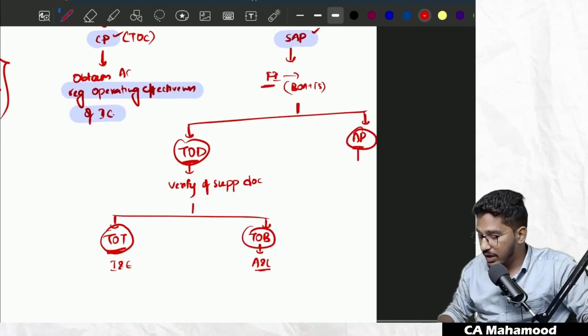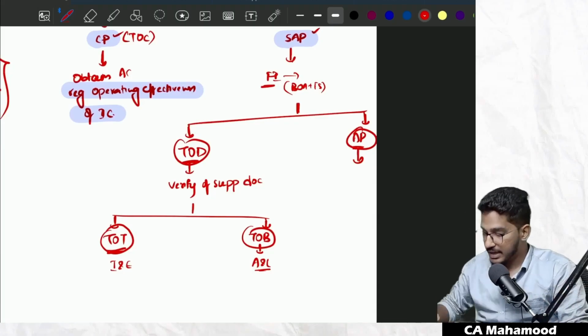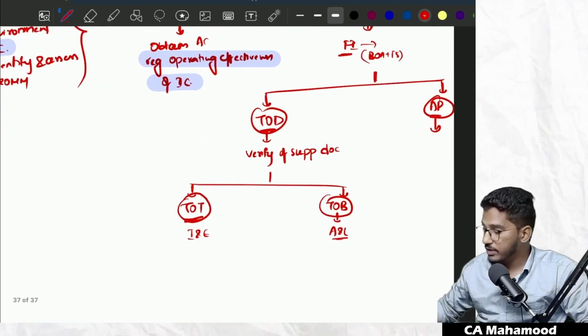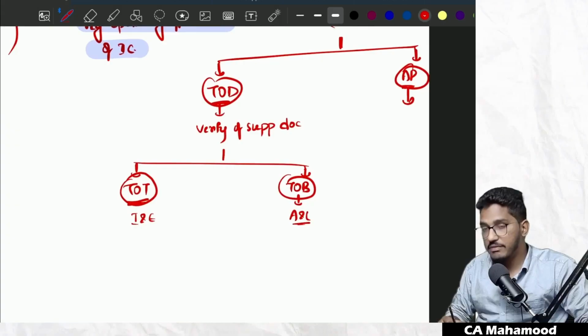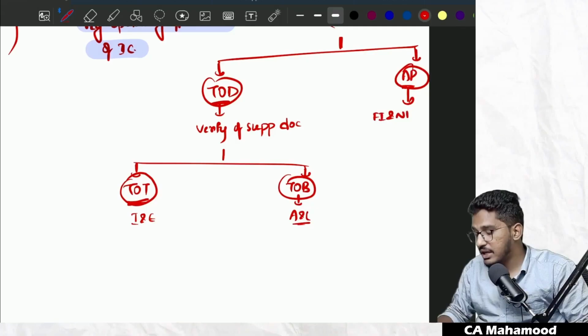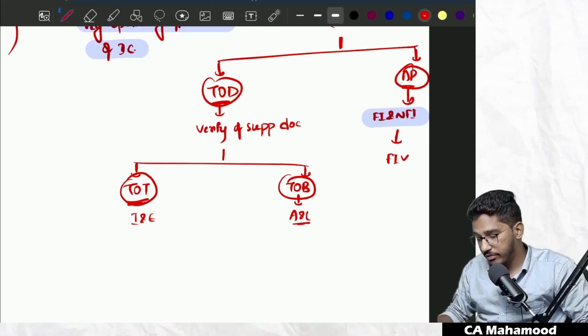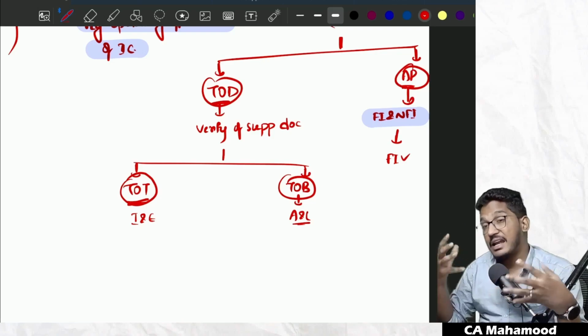There is one more way by which we can verify whether the financial information is correct or not, which we call analytical procedures. In analytical procedures, we will not check the supporting documents, because for that we have already given a name, test of details. Instead of verifying supporting documents, we study the relationship between financial and non-financial information. By studying that relationship, we evaluate whether the financial information is correct or not. That procedure I call an analytical procedure.